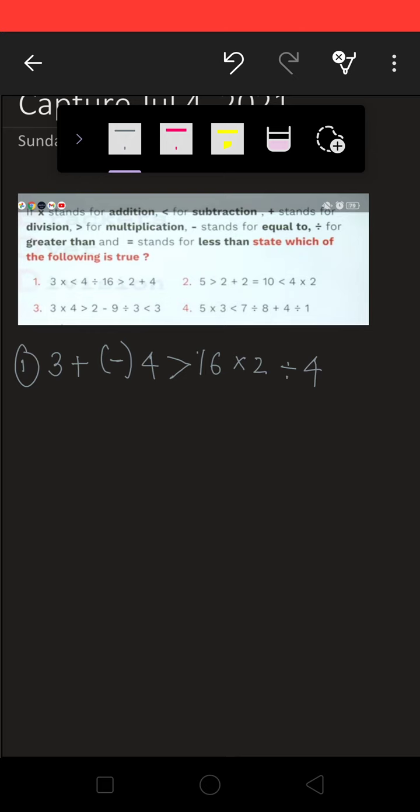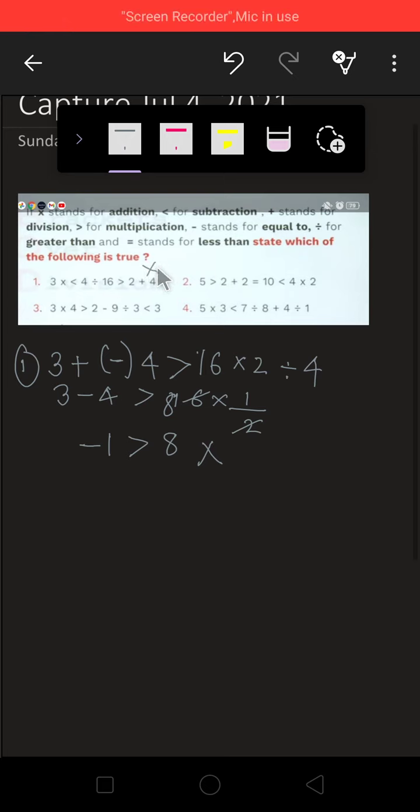Okay, let's solve. So first you have to know this configuration, plus minus, always minus, is greater than 16. 2 divided by this is 16 into 2 divided by 4 is 1 by 2. 2 8s are 16. So you are getting minus 1 is greater than 8, which is absolutely wrong because minus 1 cannot be greater than 8. A negative number cannot be greater than a positive number. So your first option gets cancelled.